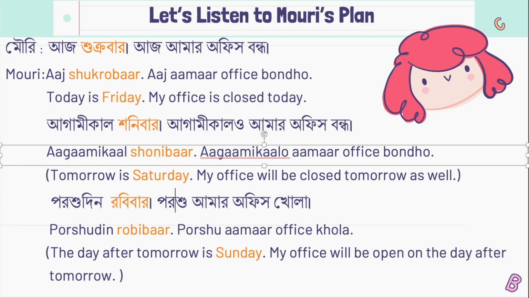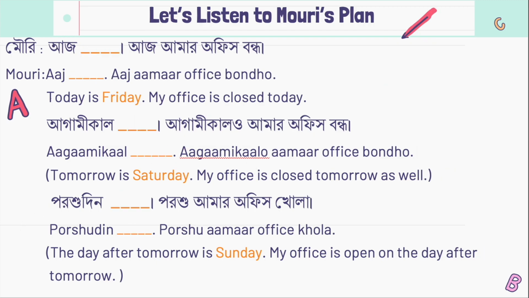Now let's do an exercise. So it's the same dialogue, but there are some gaps here and you are supposed to fill in the gaps. She says aaj, and then there is the gap, aaj amar office bondho. And the English meaning of this is today is Friday. That means you are supposed to fill in the gap with the Bangla for Friday.